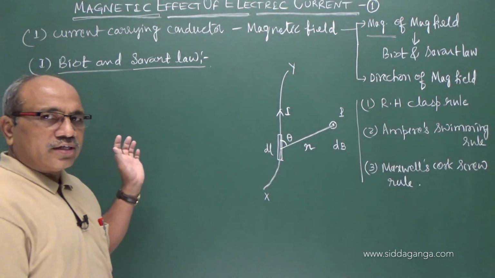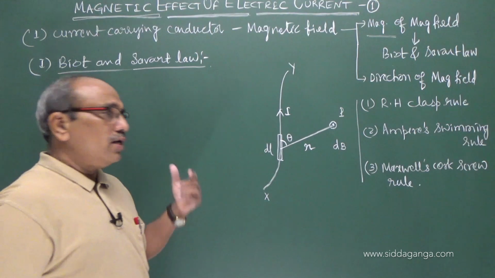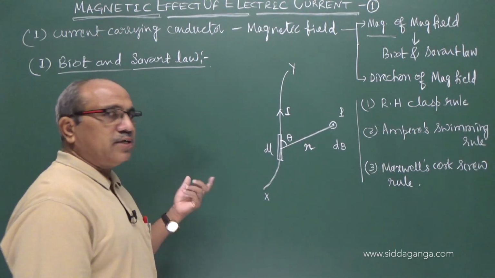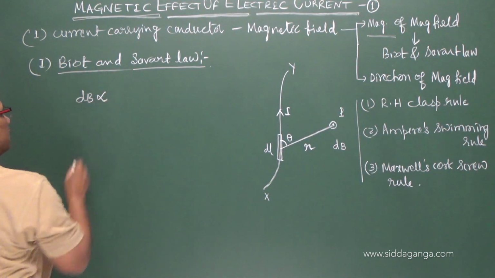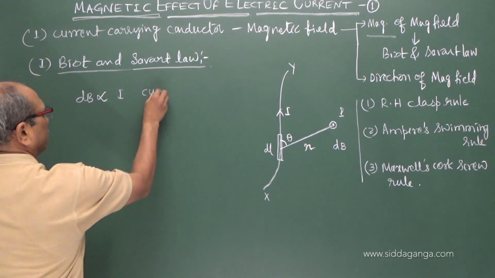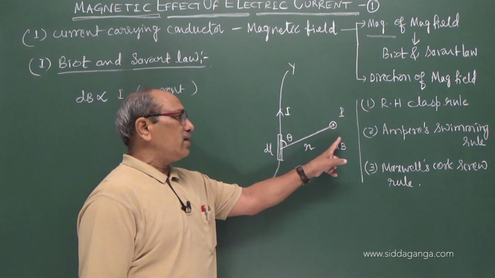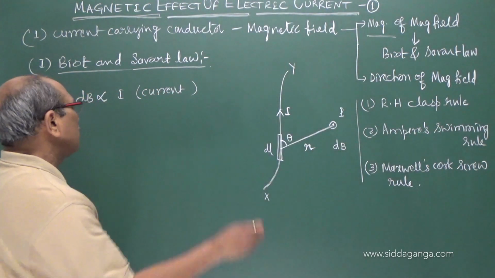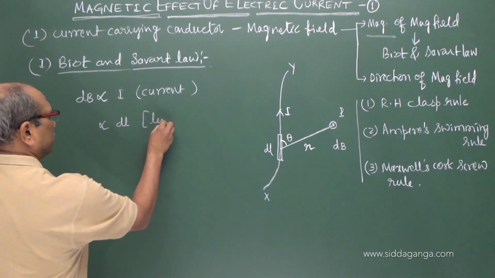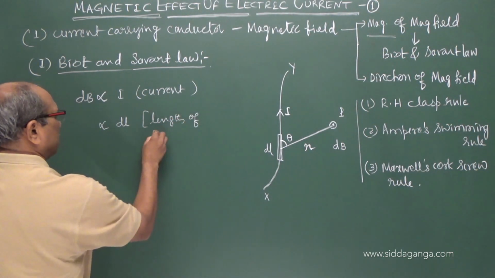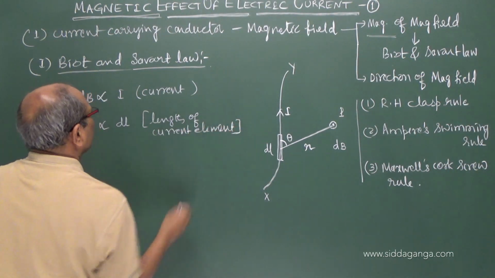Now, according to Biot and Savart, they conducted many experiments and drew a conclusion, represented in the form of a mathematical expression. The magnitude of the magnetic field is directly proportional to the current. More the current, more the magnetic field. It is directly proportional to the length of the current element, dl.